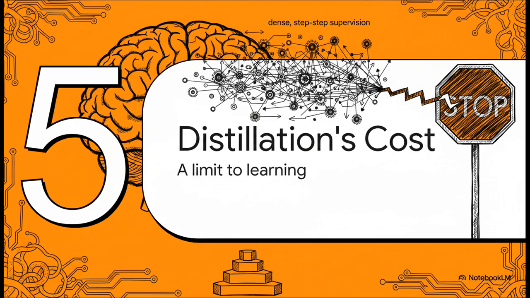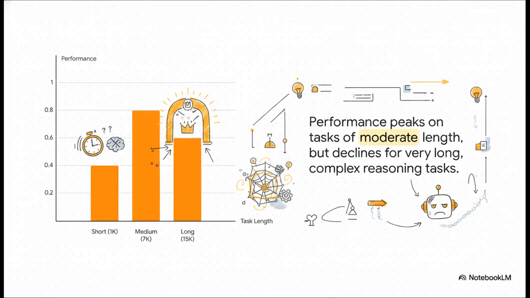This super intense step-by-step supervision is powerful, for sure, but it isn't a silver bullet, and it looks like it has its limits. And this chart shows something really fascinating. There's a Goldilocks zone for this kind of learning. On short tasks, performance is kind of low, not enough time to get into a groove. On medium-length tasks, boom, that's the sweet spot, peak performance.